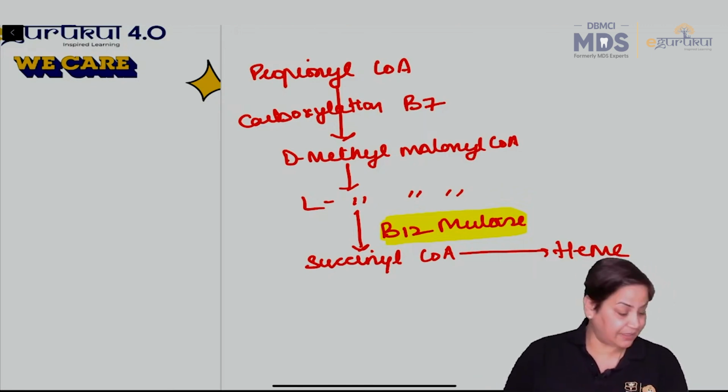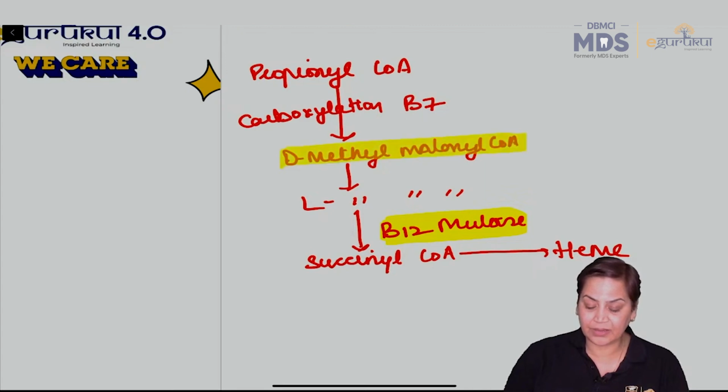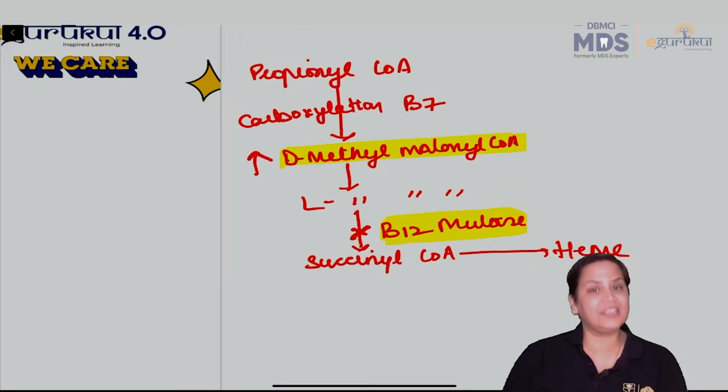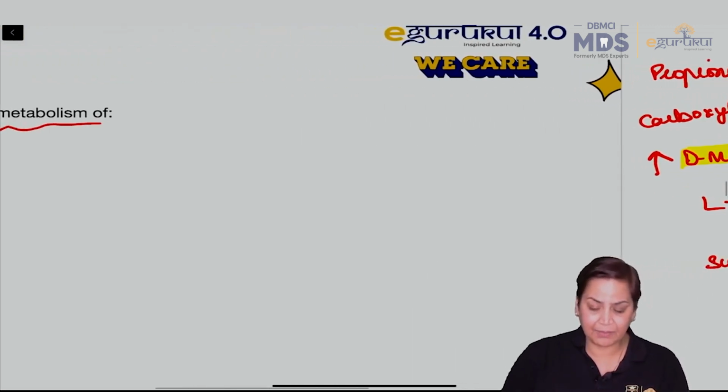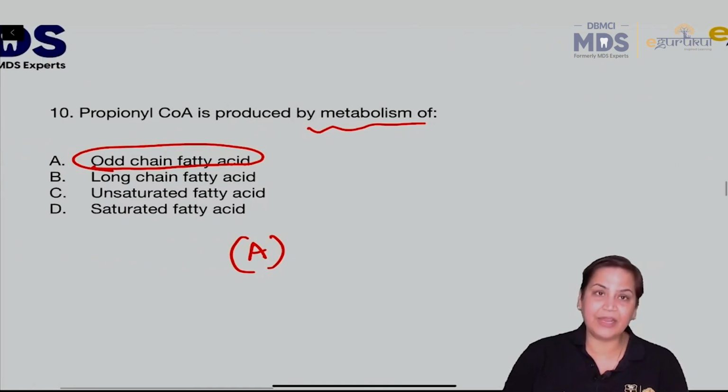And we say that absence of B12 will always lead to excretion of methyl malonic acid in urine. Whenever there is absence of B12, there will be accumulation and excretion of methyl malonic acid in urine. This is a very important question, right? So the answer will be clearly A.